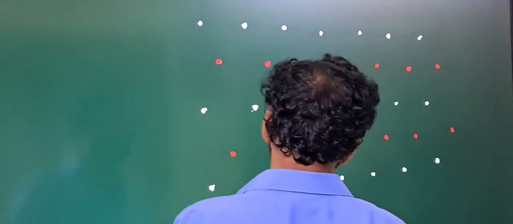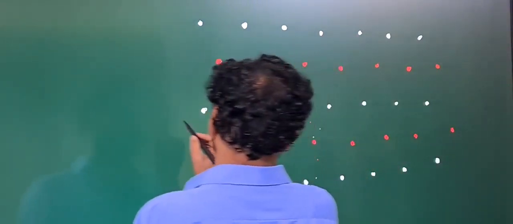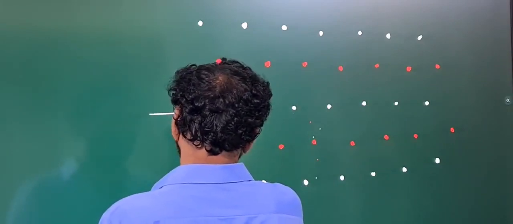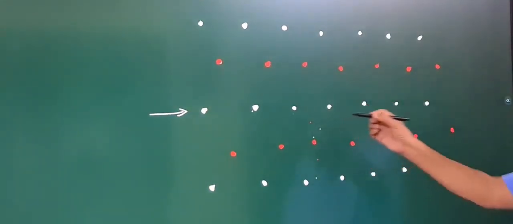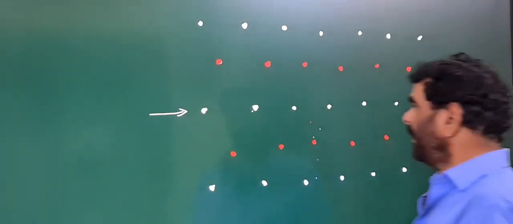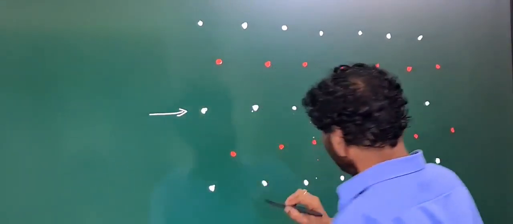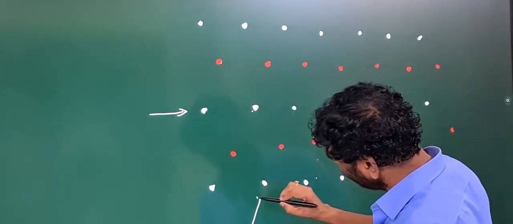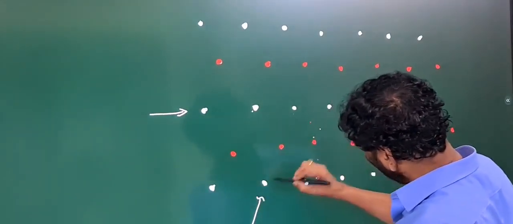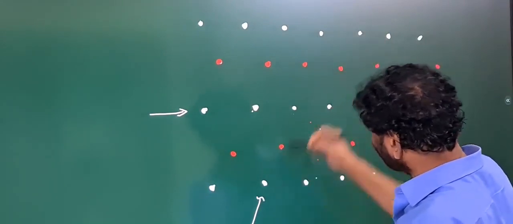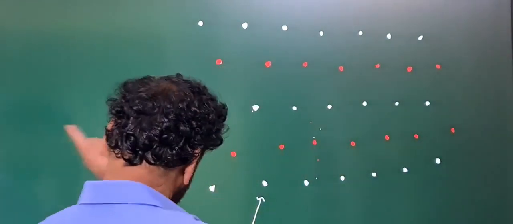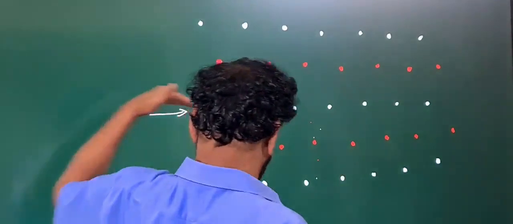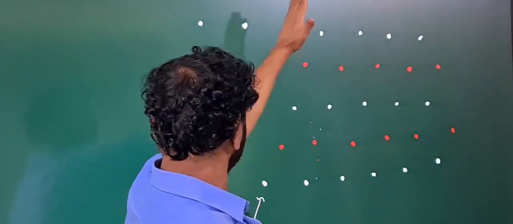Now what I am doing, see, in this direction, if you pass current in this direction or in this direction, only white particles are there. It has its own composition. And in this direction, white and red dots are alternately present. The composition is different, the material particles are different. The refractive index in this direction, and specific resistance of the crystal in this direction, is different.